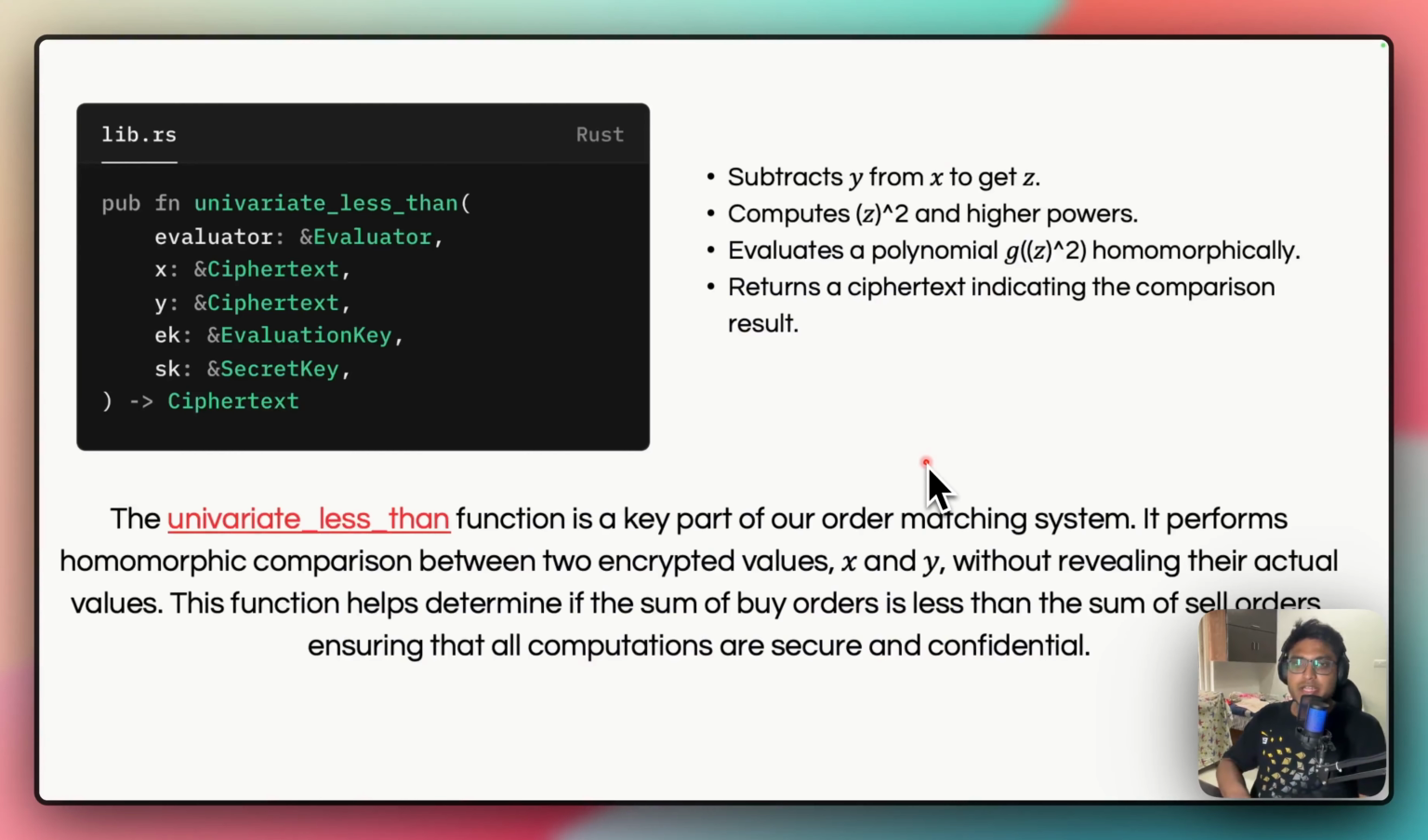So this is the univariate less than function. The function starts by subtracting y from x to obtain z. It then calculates z squared and its higher powers using homomorphic multiplication and relinearization. Next, it evaluates a polynomial g(z²) homomorphically using pre-computed coefficients, and finally returns a ciphertext indicating whether x is less than y or not. So this approach ensures the comparison is performed securely without decrypting the data, right?